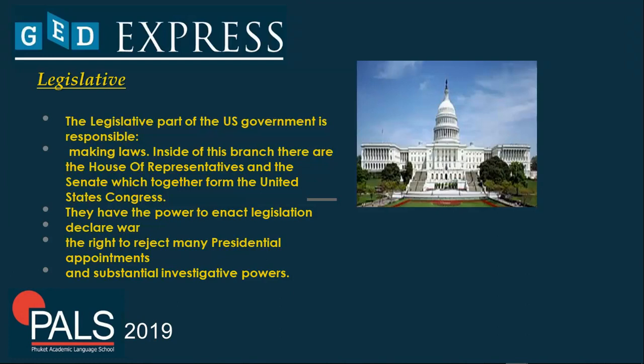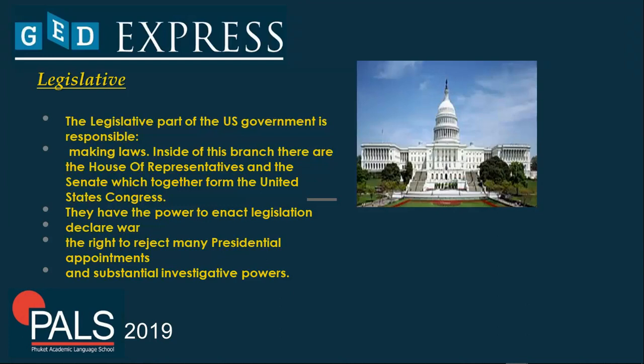Now they also have the power to enact legislation, and they are the ones who declare war, coin money, and have the right to reject presidential appointments.